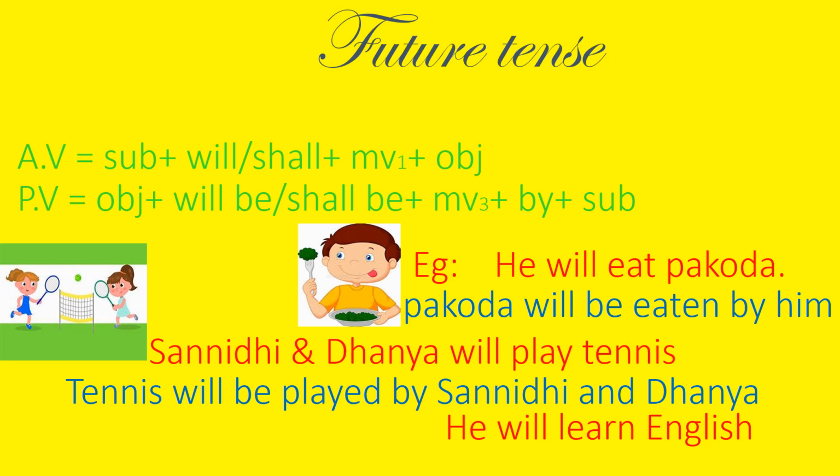So Sanidhi and Danya is the subject, will play is the verb, tennis is the object. So tennis will be played. So play, played and played: tennis will be played by Sanidhi and Danya.